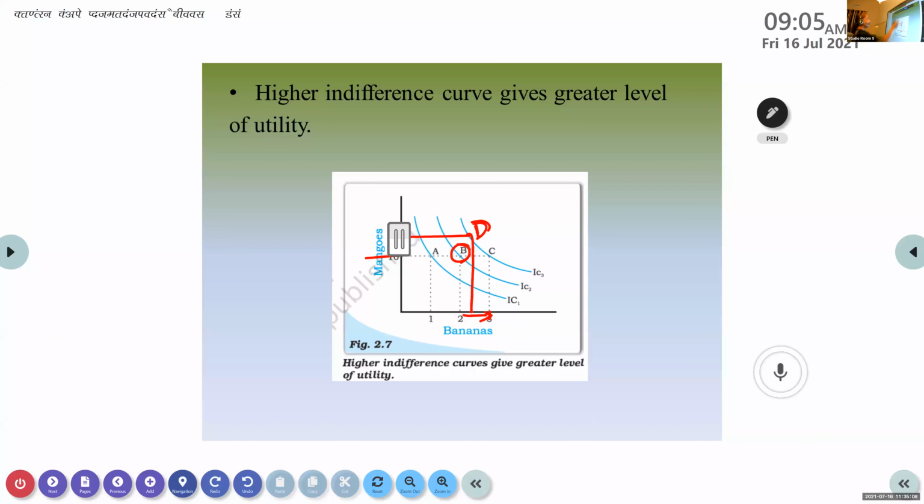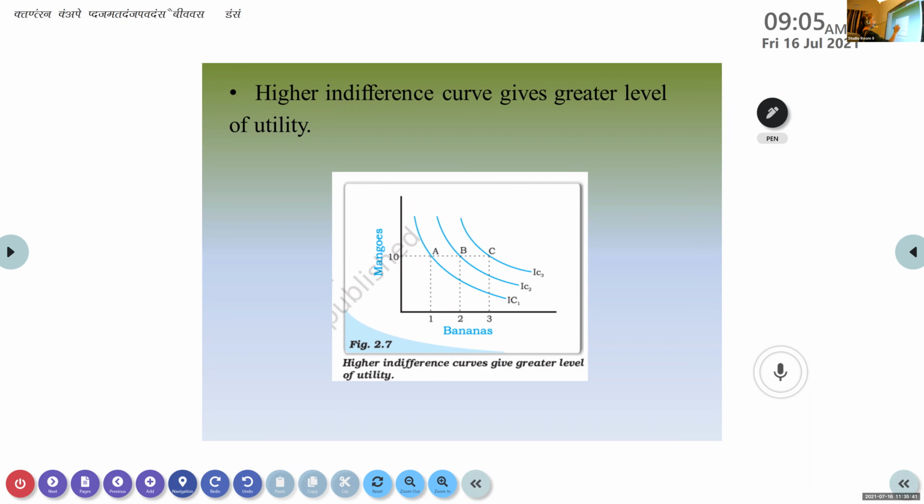So there are different situations on the third indifference curve. Both can increase or one can increase. That also leads to a higher indifference curve. Once more, keep it in your mind: in the quantity of both commodities, it can be increased, or if one commodity is increasing, you will get a higher indifference curve. Got it, everyone? Yes? Or sometimes mangoes can be increased and the banana can remain the same.